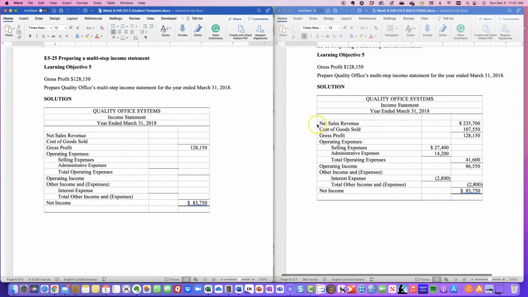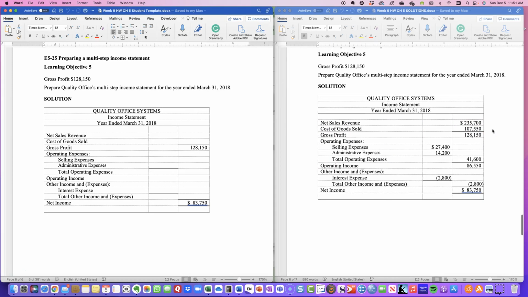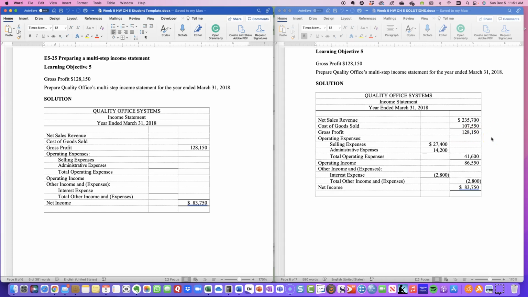And then you see here we still have our net sales of $235,700, but to that we are subtracting the $107,550 for our COGS, cost of goods sold. So that gives us a gross profit of $128,150. Then we subtract our operating expenses, which includes selling expenses of $27,400 and our administrative expenses of $14,200.